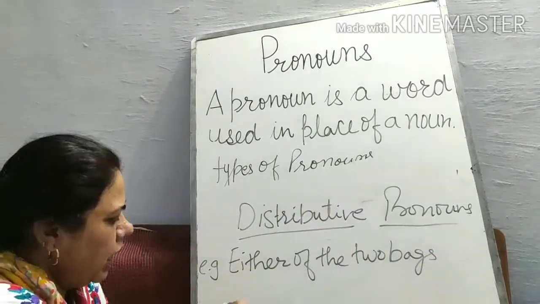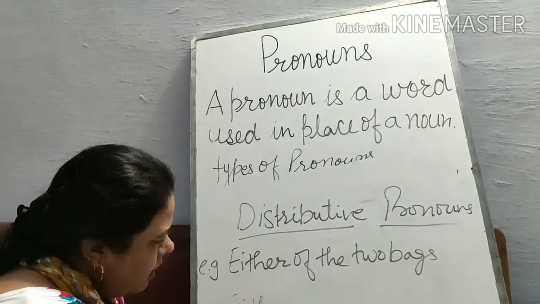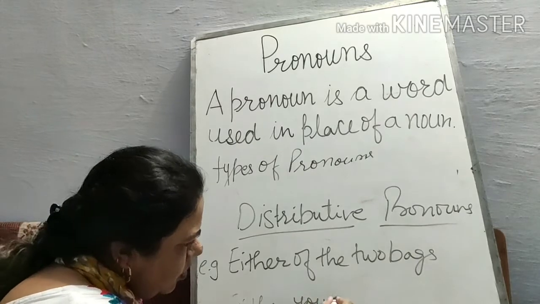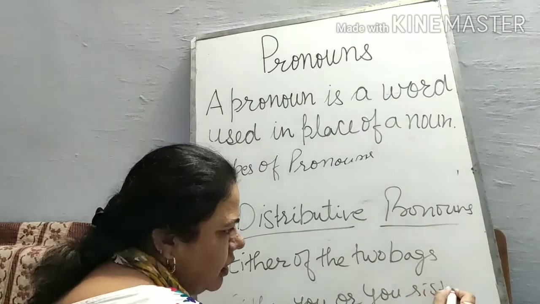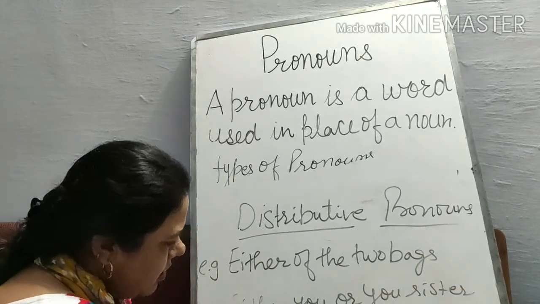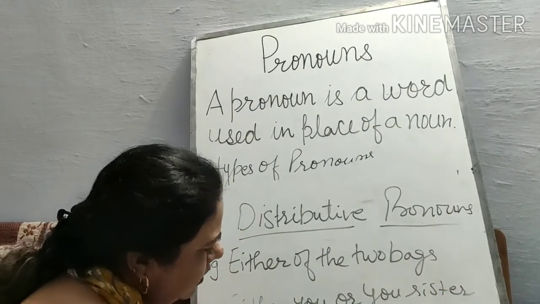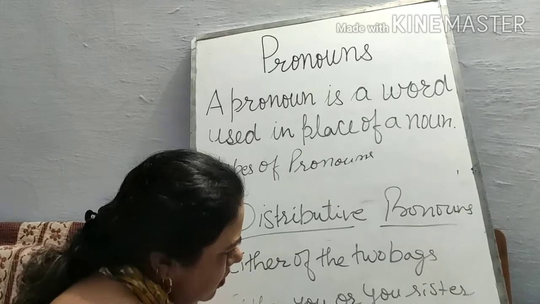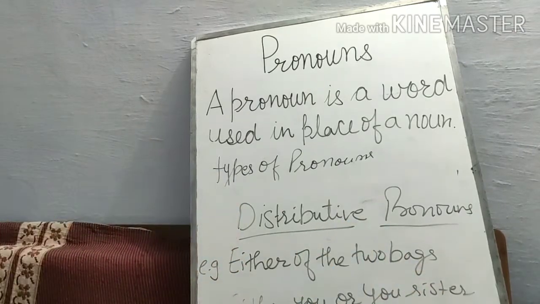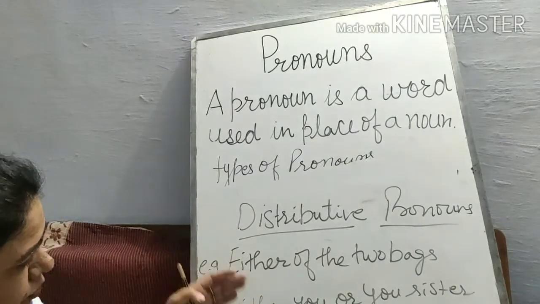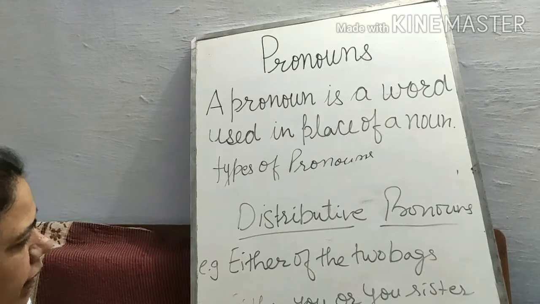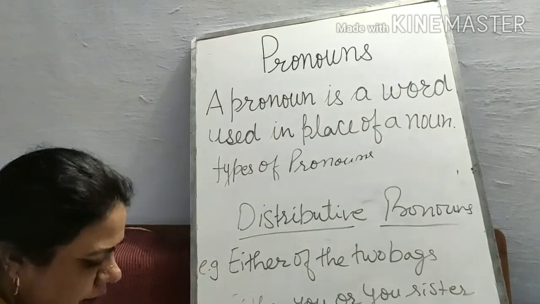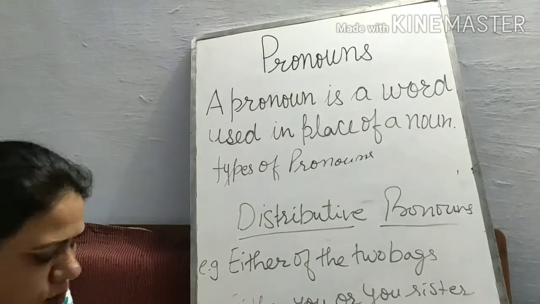So next, either you or your sister has done this work. Because distribution is there, distribution of persons can be there, distribution of things can be there. Then we talk about things one at a time, and we count it in distributive pronouns.